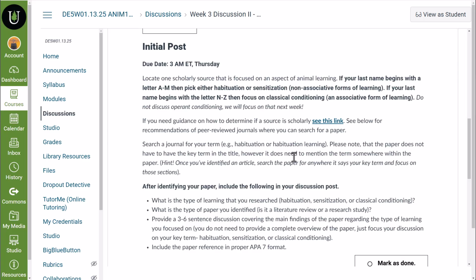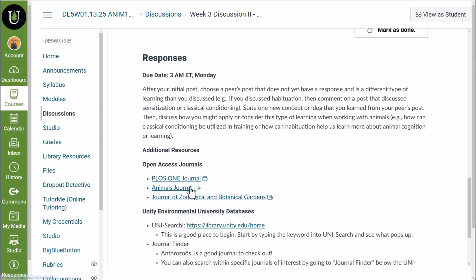Now it's asking you to find scholarly sources. If you're not sure about what constitutes a scholarly source, you can use this link. Typically with a scholarly source, we want it to be peer reviewed. That means that it has been published in a scientific journal that has gone under review by other scientists in that field. They give you a few sources down here.